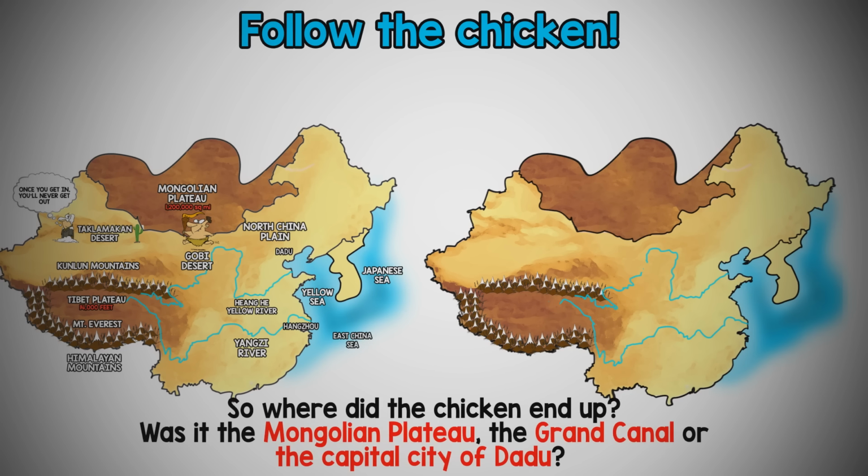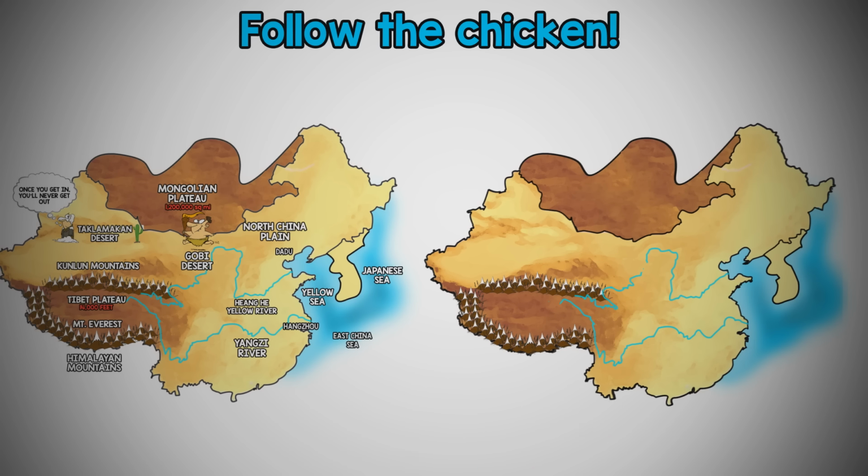So, where did the chicken end up? Was it the Mongolian Plateau, the Grand Canal, or the capital city of Dadu? It was the capital city of Dadu. Let's try one last time. You got this.